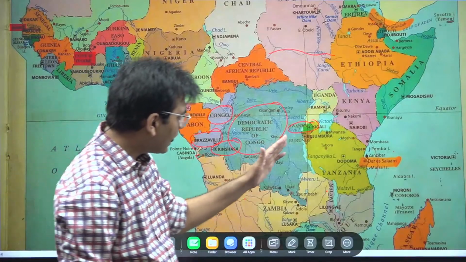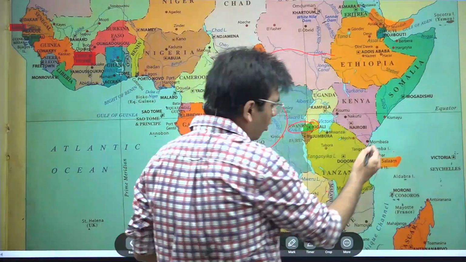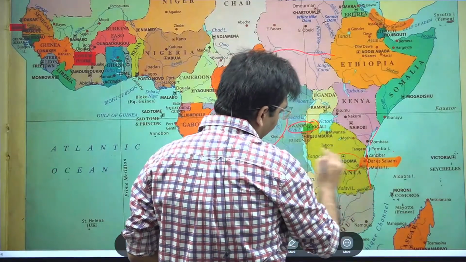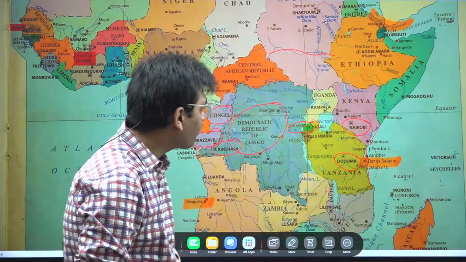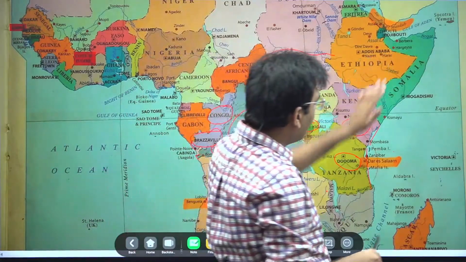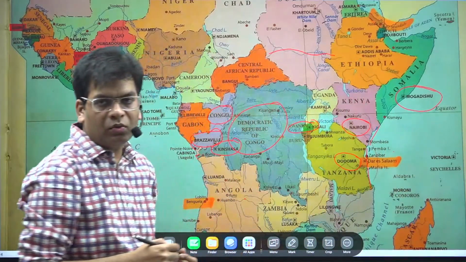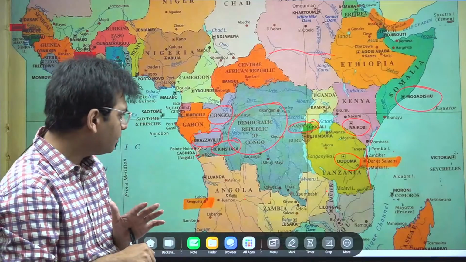Here you will see that Kenya makes a border with the Atlantic Ocean, so a marine border is there. And here it is Tanzania. Dodoma is the capital of Tanzania, and Nairobi is the capital of Kenya. Beside that, Somalia is here, and the capital of Somalia is Mogadishu. I think this is clear.